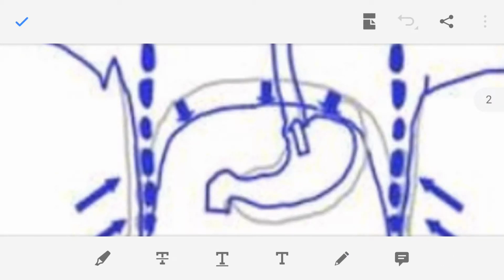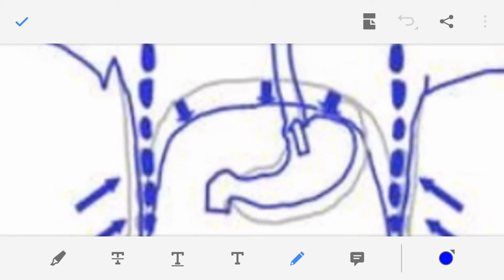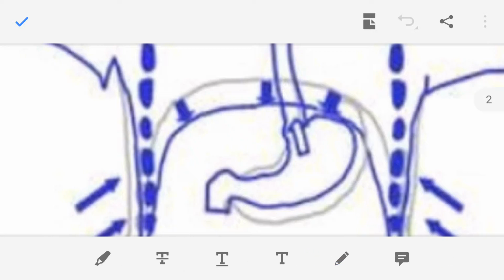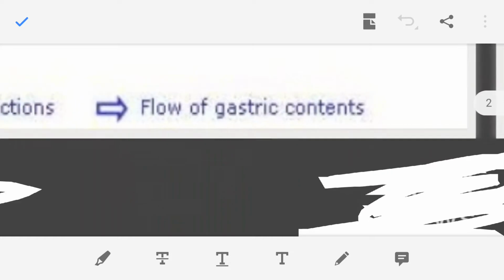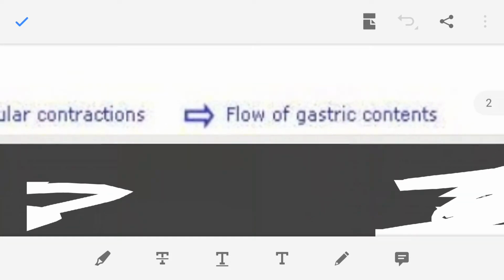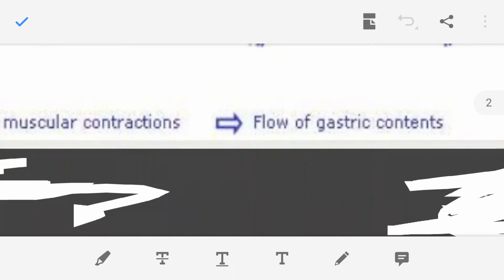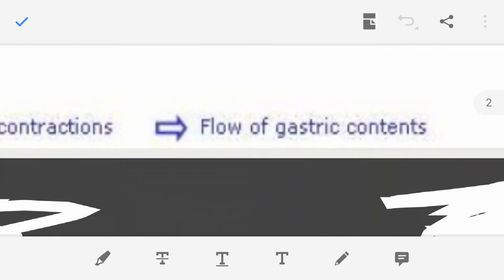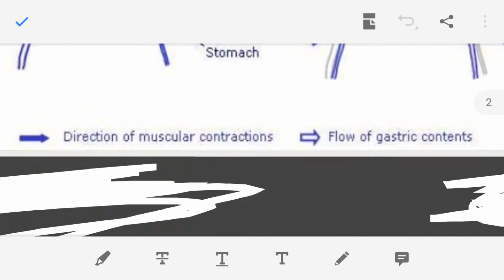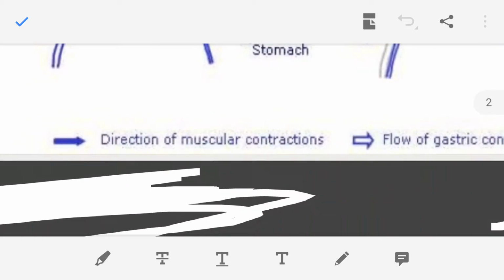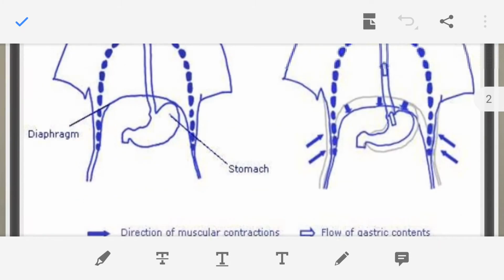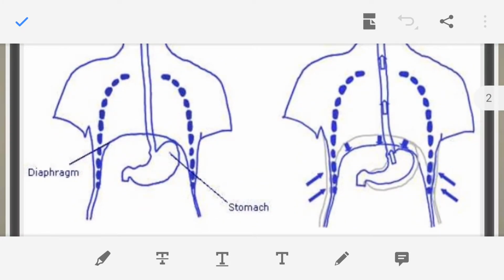It travels from the esophagus, then enters the pharynx, then the mouth, and the food is exploded outside. The food is thrown outside the body through the mouth. So this arrow is for the flow of gastric content, the food of the stomach, and this arrow is showing the direction of muscular contraction.